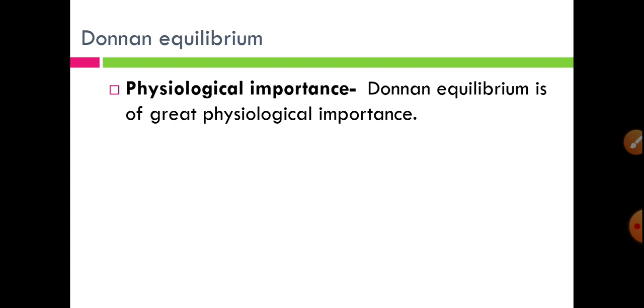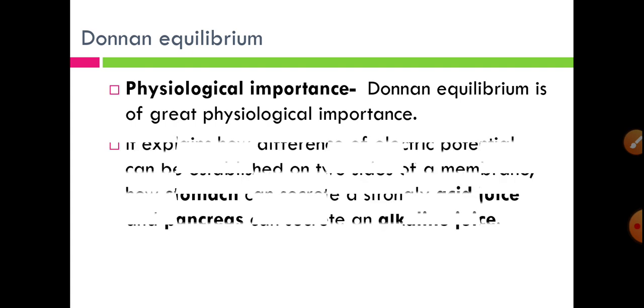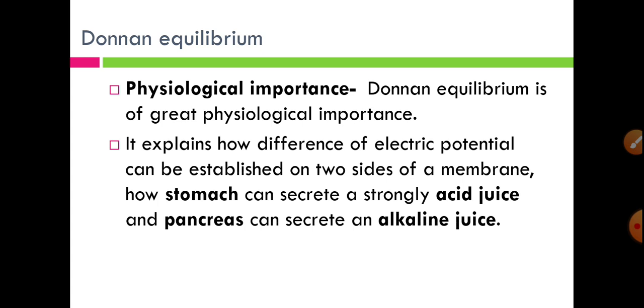In the digestive system, the stomach is responsible for the secretion of gastric juice, and that gastric juice is highly acidic due to the HCl. For the secretion of this gastric juice from the stomach, Donnan equilibrium plays an important role for its strongly acidic juice, while the pancreas secretes alkaline juice. So Donnan equilibrium helps our body in the secretion of strongly acidic juice from the stomach and alkaline juice from the pancreas. So this is the importance of Donnan equilibrium.